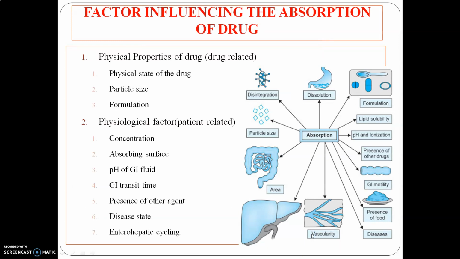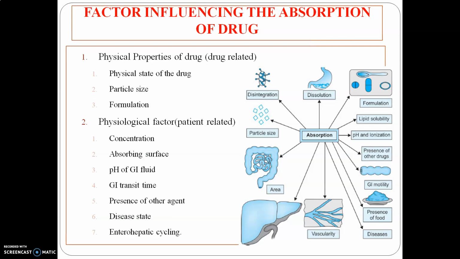There are some factors influencing absorption of drug into your body. There are a number of factors, some related to the drug and some related to the patient, which affect or influence absorption. First we'll see the drug related factors, and afterwards we'll go to the patient related factors. Drug related factors are also referred to as the physical properties of the drug. There are three factors which influence absorption: first is physical state of the drug, second is particle size, and third is formulation.